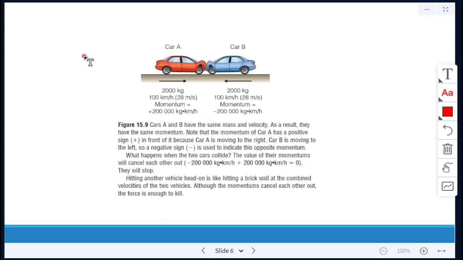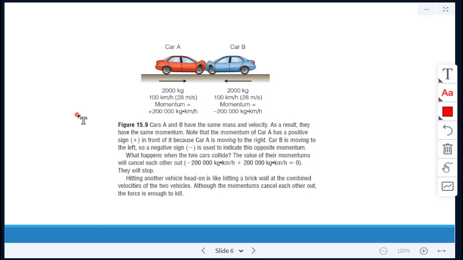For example, car A and car B have the same mass, 2,000 kilograms. They were traveling at the same speed, 100 kilometers per hour or 28 meters per second. They have the same mass and the same velocity, so as a result, they have the same momentum. Notice car A has a positive sign in front of it because it was moving to the right, and car B is moving to the left, so it has a negative sign. It's just used to indicate opposite momentum.